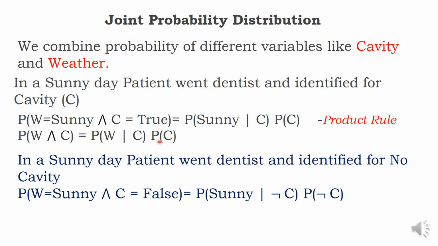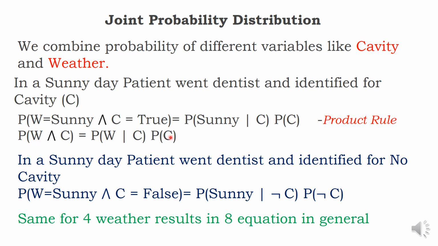Sir, some patient went to a doctor, especially on a sunny day, but was identified with no cavity. How to mention it? Same statement. Instead of cavity is true, I can say false. Instead of C, I can say negation C. This is the statement I am going to modify. Now, sunny: cavity exists, cavity doesn't exist. Similarly, cloudy: cavity exists, cavity doesn't exist. Next, rain, and next, snow, the same.